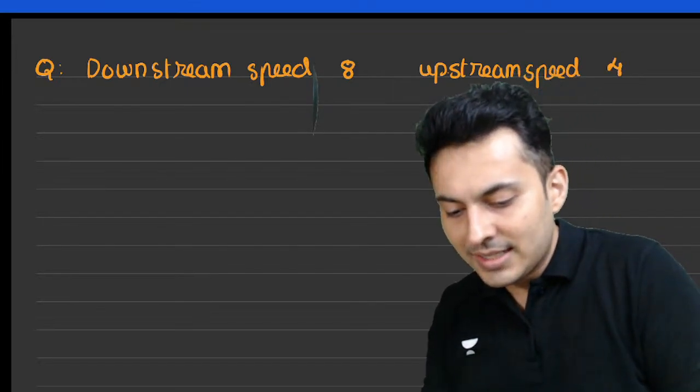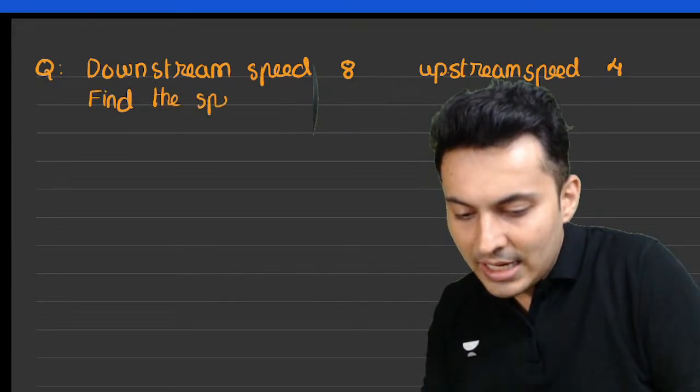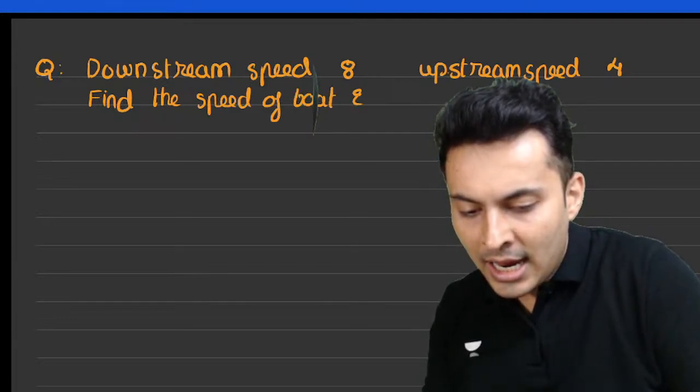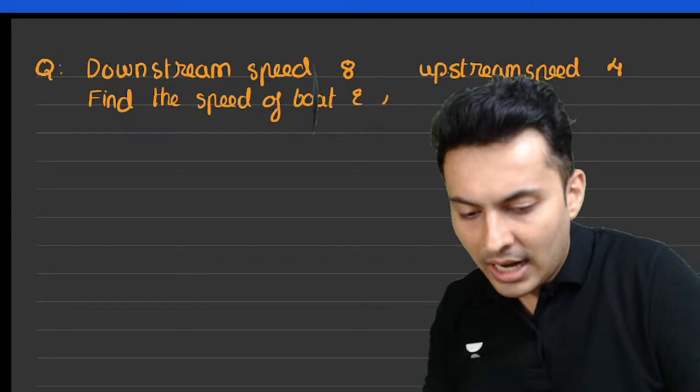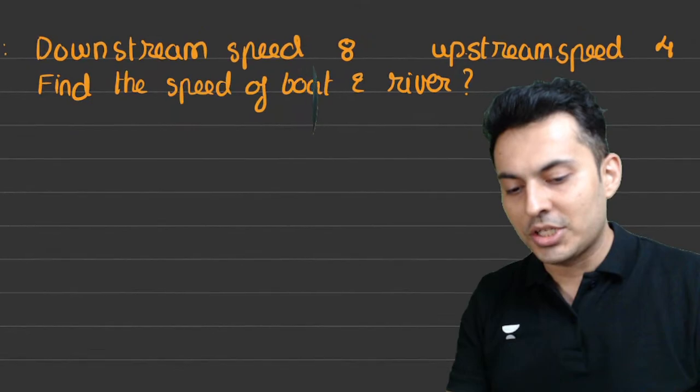Okay, the question is find the speed of the boat and the river which is flowing. Okay, let's try to understand this question.